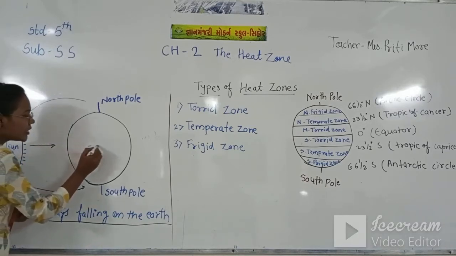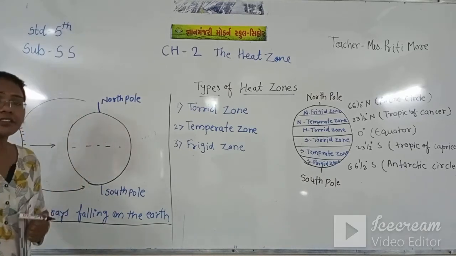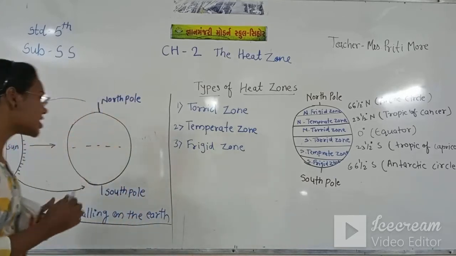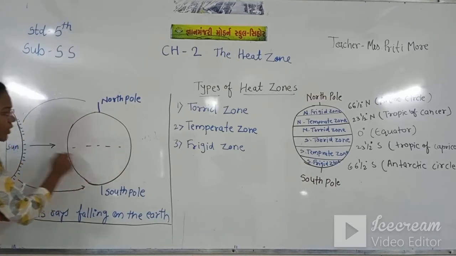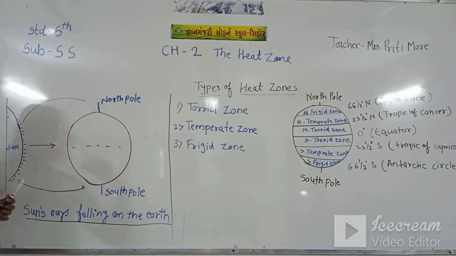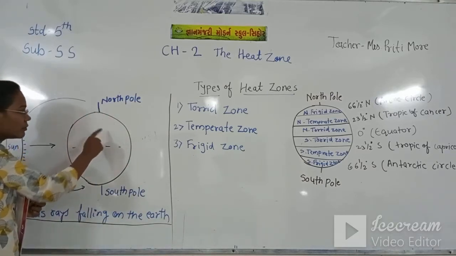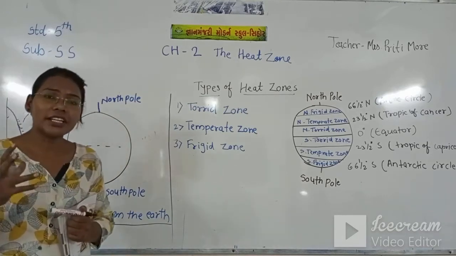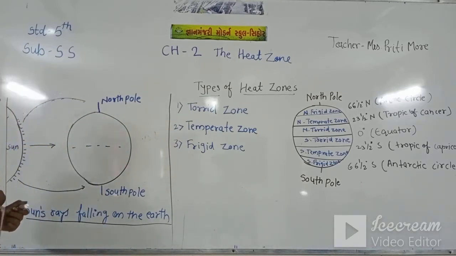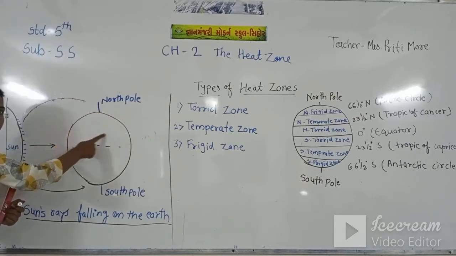That's why this part is too hot. Any country at the middle of this planet will be very hot because the sun rays come directly at the middle part of the earth. And if any country is at the North Pole, at the upper place of the planet, the sun rays come there slanting. That means the sun rays come very late and go very late from the North Pole and the upper countries.